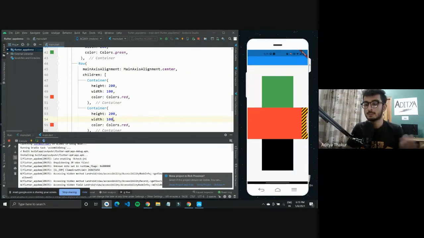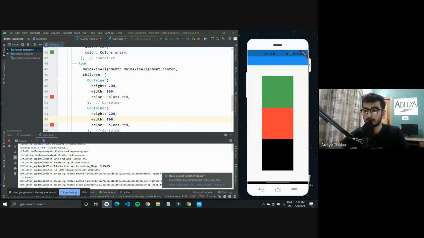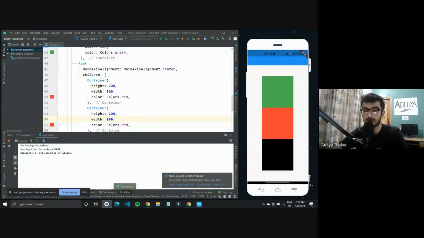Now if I hot reload it, it should lower the width, and now these two should fit inside the screen. So we'll just wait for it to refresh. Yeah, so right now they are both occupying like 200, so I'll just increase it so it's a little broader.